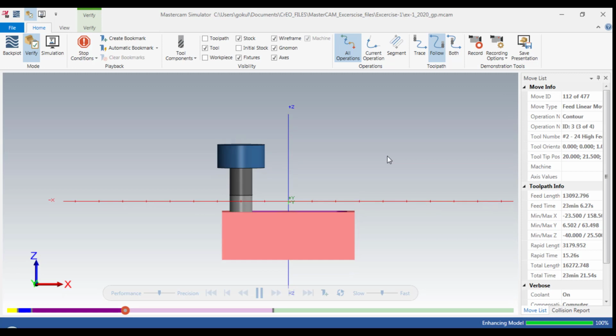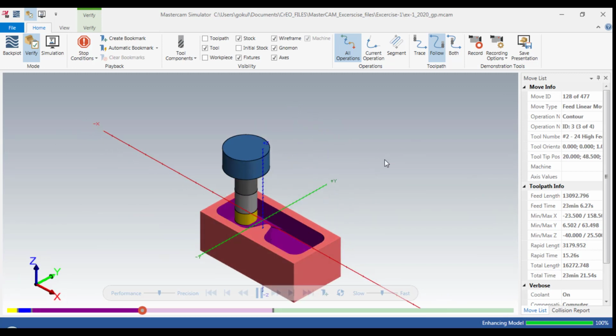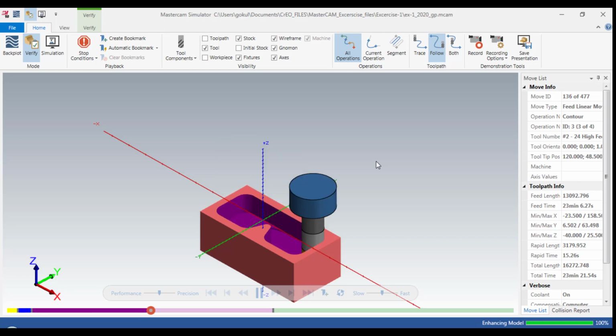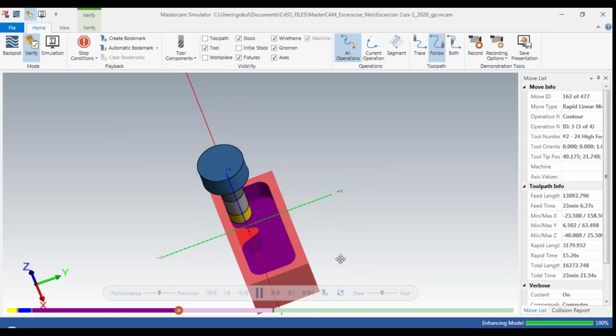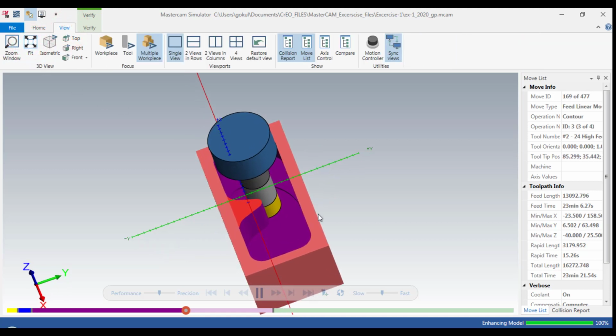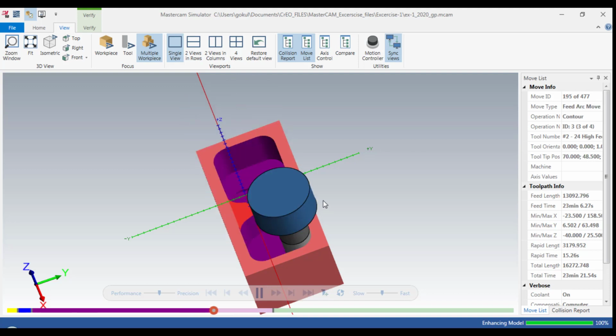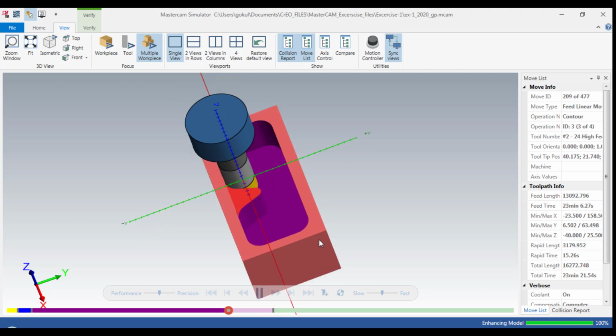See, all the areas are being machined. It takes time, so if your graphics card is good, it will be more accurate.